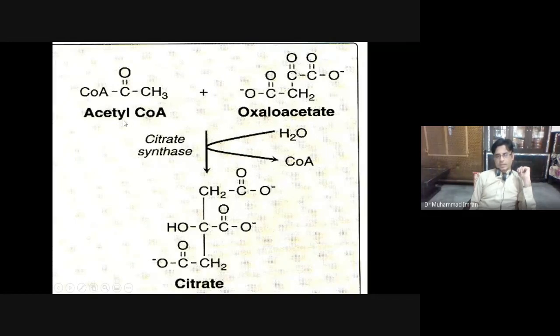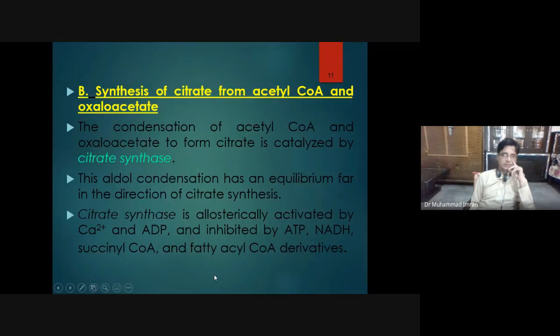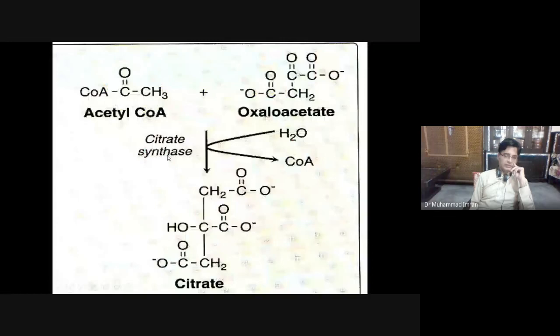So, acetate ion from acetyl-CoA and 4-carbon compound oxaloacetate combine together to produce citrate. And this citrate synthase is activated by low level of energy and calcium ion, and it is inhibited by high level of energy in the form of ATP, in the form of NADH, in the form of fatty acyl CoA, in the form of succinyl-CoA.